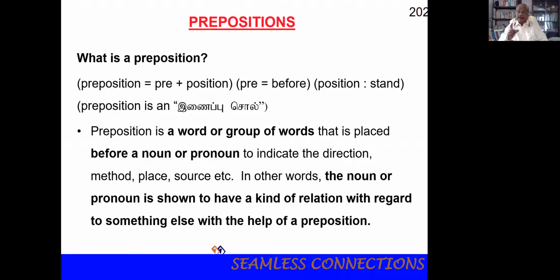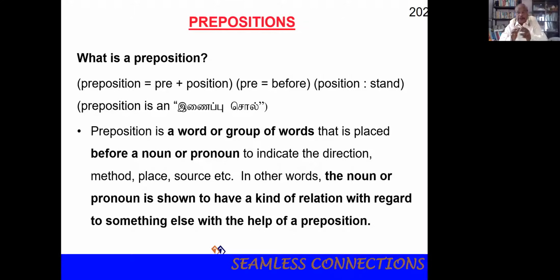A preposition is a word or group of words. It can be one word or a group of words or a phrase that is placed before a noun or a pronoun to indicate the direction, method, place, source, etc. In other words, the noun or pronoun is shown to have a kind of relation with regard to something else with the help of a preposition.